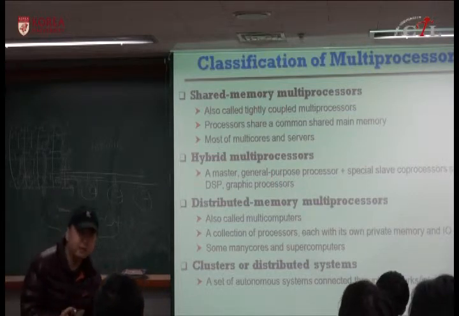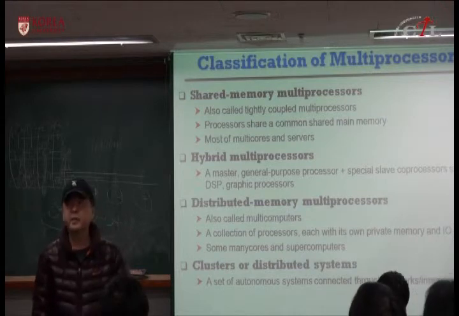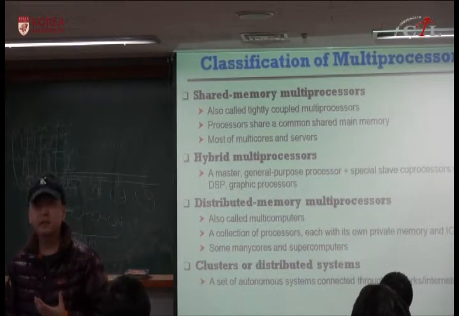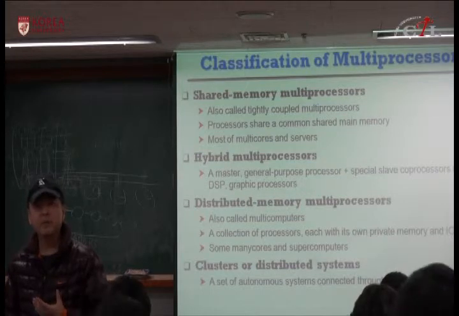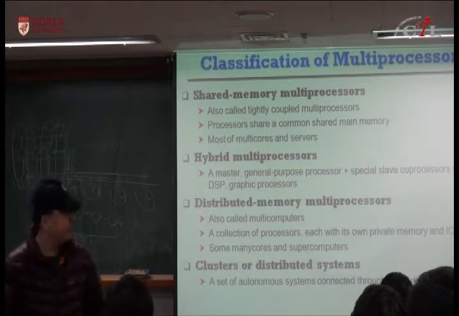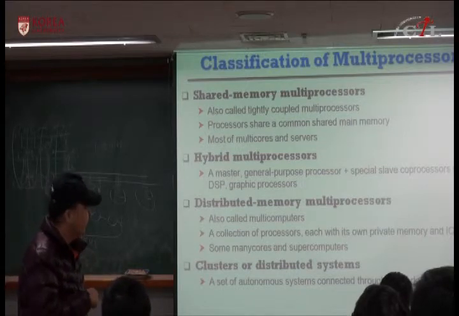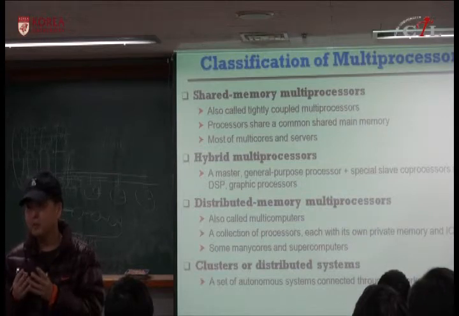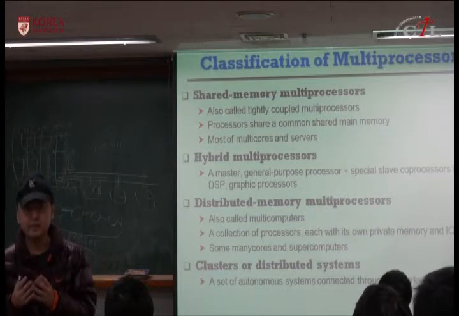But Intel also built an experimental many-core CPU chip that has, I don't remember exactly, but about 1,000 processor cores in a single chip. But that's actually distributed memory multi-cores in a single chip. So it's multi-cores and many-cores, but it's a distributed memory chip.